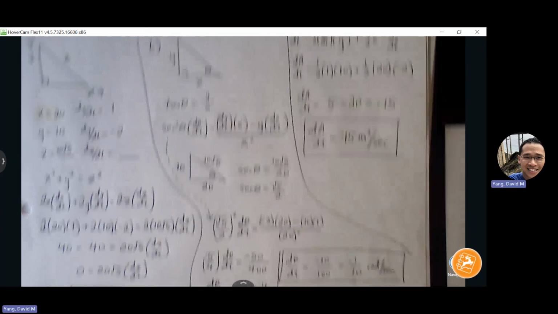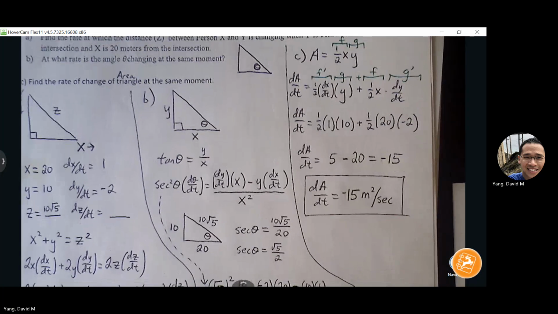Okay, here's part C. If you're ever struggling with your units of measure, look at the variables involved and then just find their respective units and put them over each other. Area is a two-dimensional unit, so square meters. Time is seconds, so square meters per second.